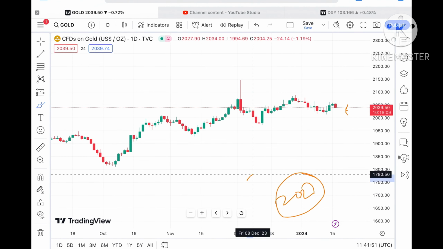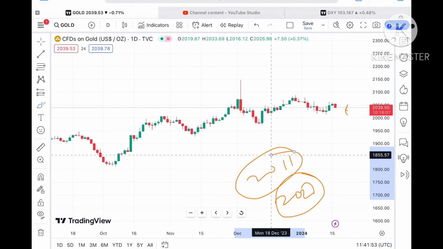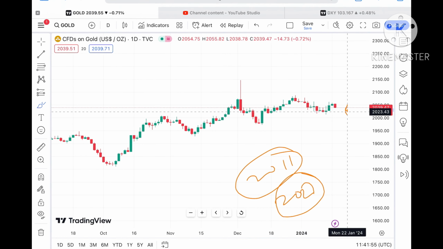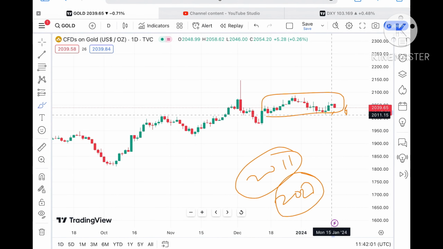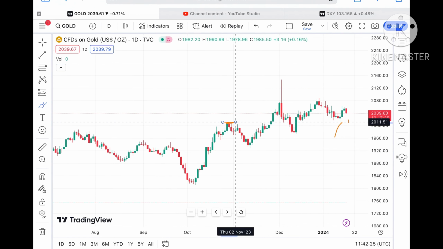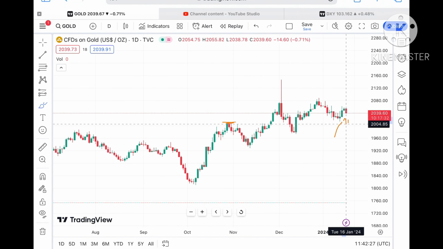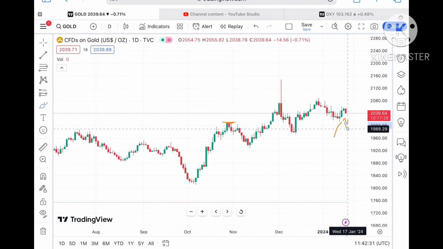Okay, and if it starts moving below this level, we can see a further fall towards a level of around 2011. Once the price starts falling below $2011, a further fall can follow, and it can go lower, and this zone will be moved out. Once the price starts falling below this particular support, which is a very strong support, a further downfall can follow.